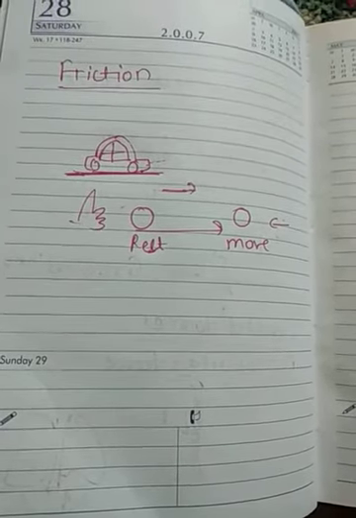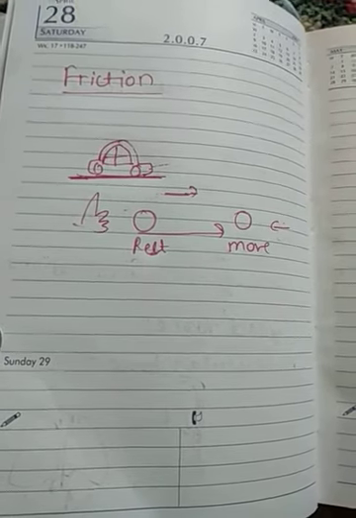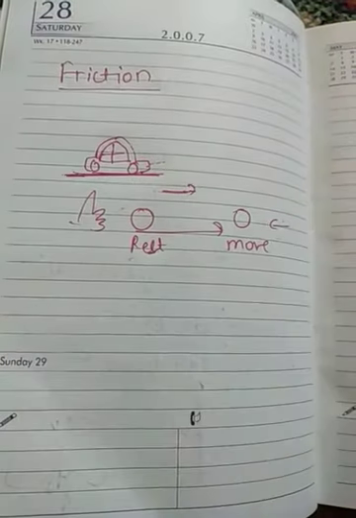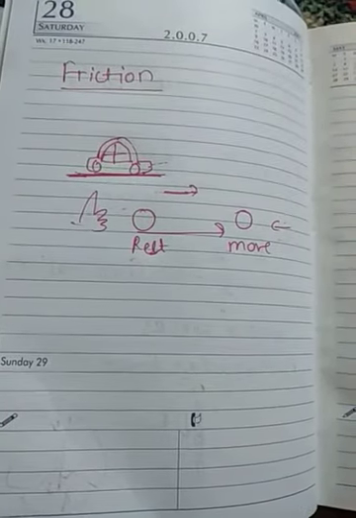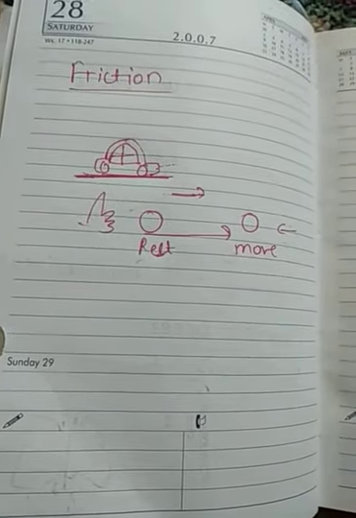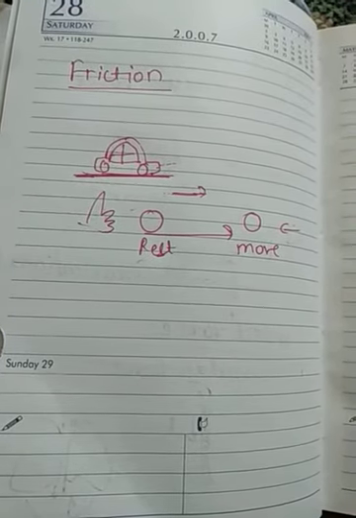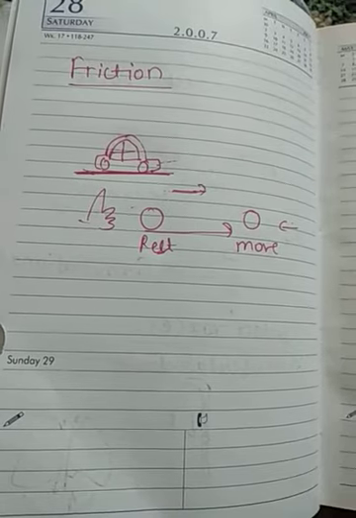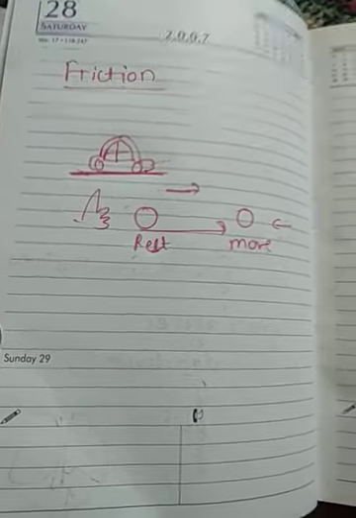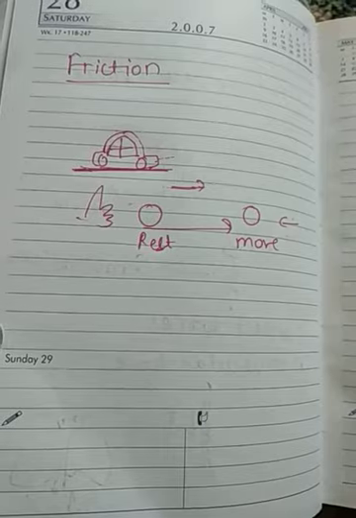For example, when you step over a banana peel, what happens? You tend to slip. That's because it is very slippery. Frictional force is very less between your feet and the banana peel. Therefore, the friction is less and you tend to fall. So we are able to walk because of the presence of frictional force. Frictional force exists due to contact between the surfaces. That is why it is known as a contact force.